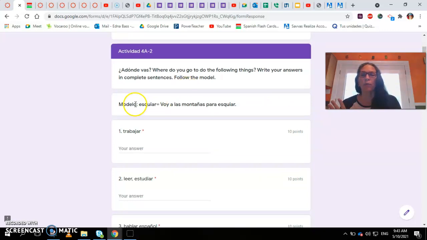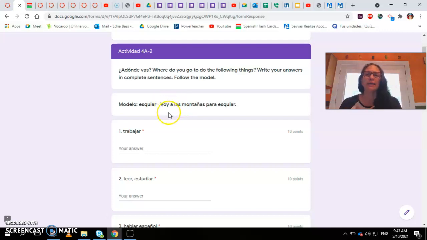So for example, in the example, it says esquiar. The esquiar is to ski, remember? And we saw it in the second vocabulary. And then where do you ski? So usually you ski in the mountains. That makes sense.